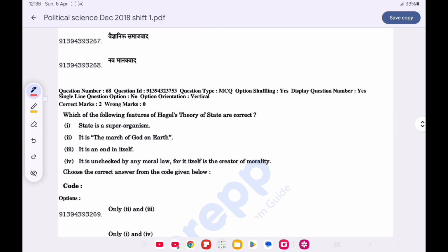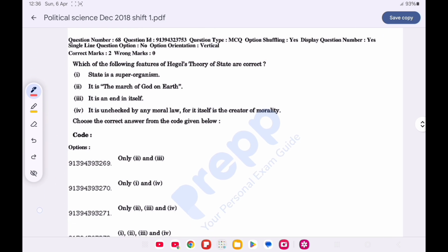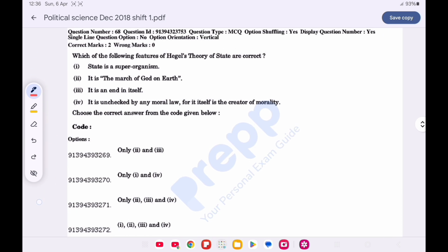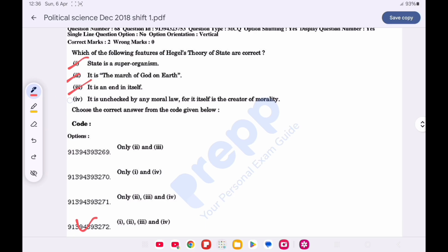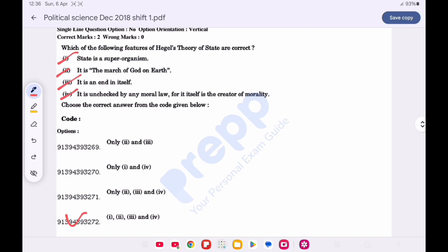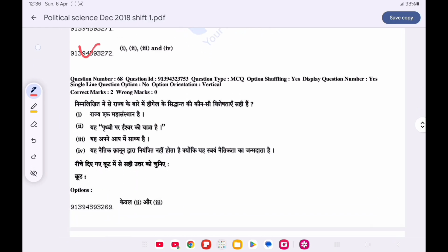Question number 68. Which one of the following feature of Hegel's theory of state is correct? Choose the correct option from the code given below. Option D is correct, all of the above, that is state is a superorganism. It is the march of the god on earth. It is an end in itself, and it is unchecked by the moral laws for itself. It is the creator of morality.